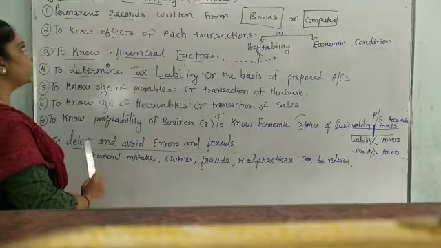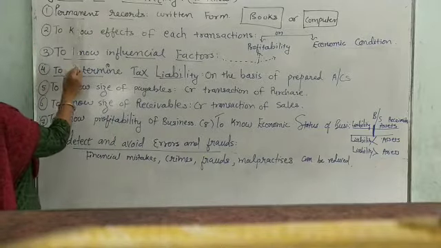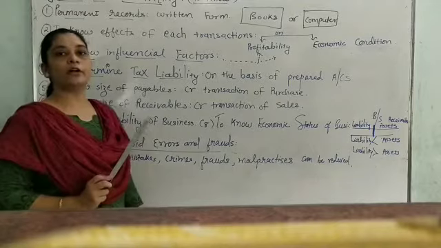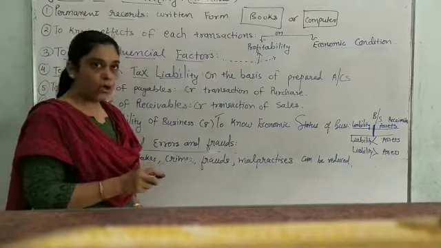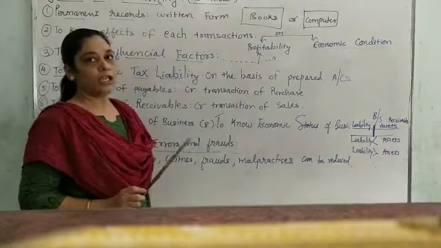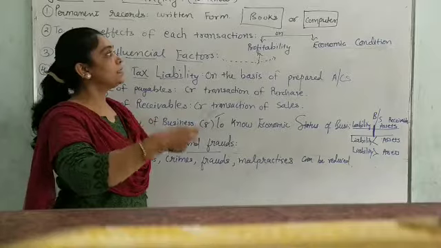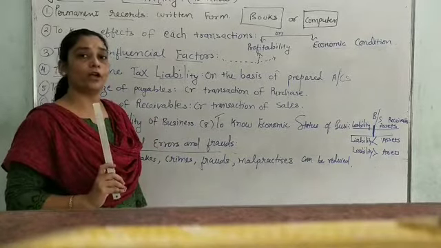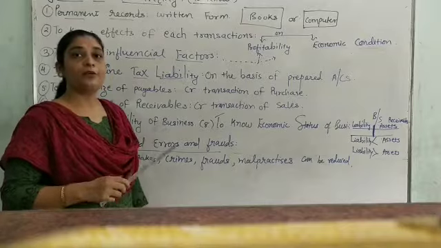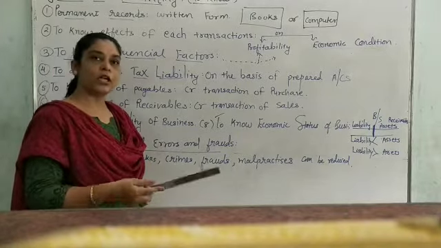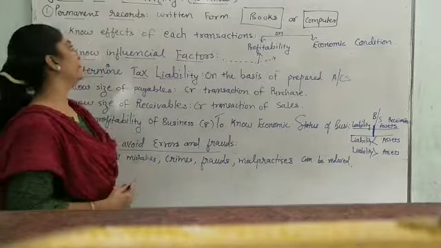Understood? So the first objective is to know the permanent records. You know, when we write the books of account, it is written in a book or in computer. So once it is computerized or we write in books of account, it becomes the permanent record for us. So as and when we require to know the matter in future, we can have it anytime.